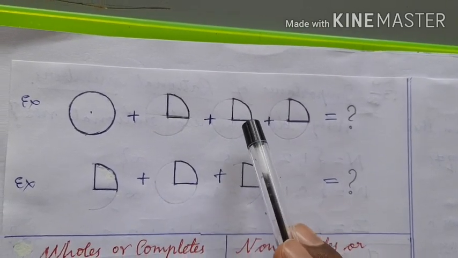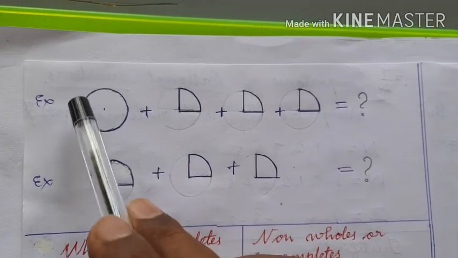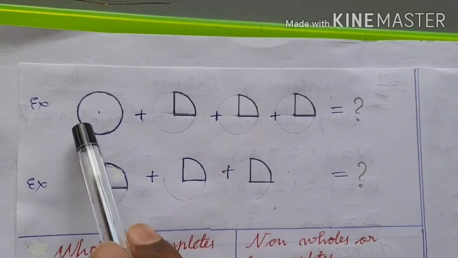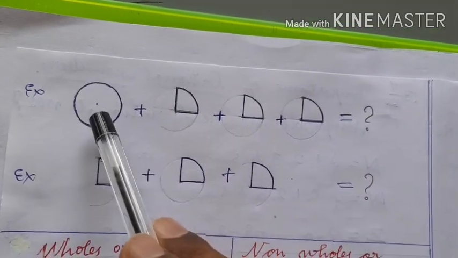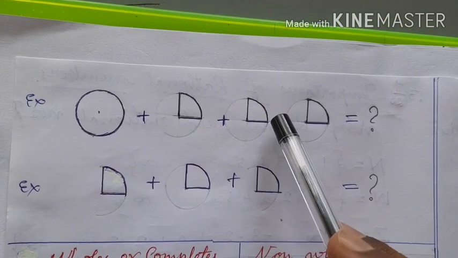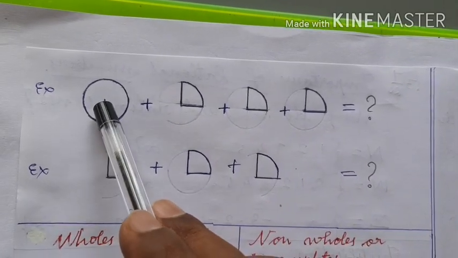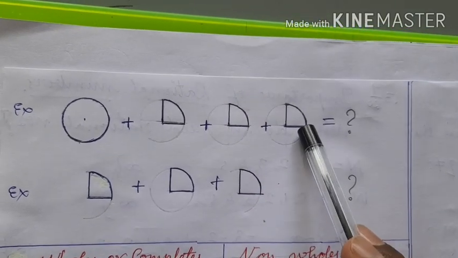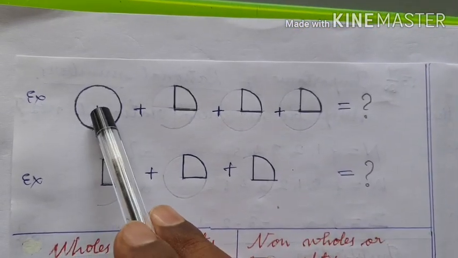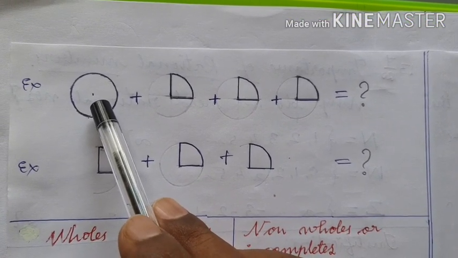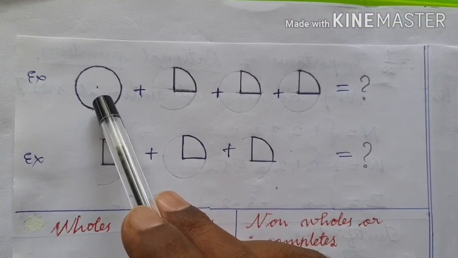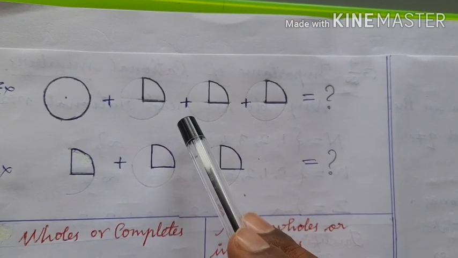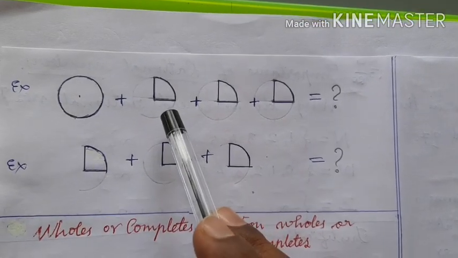What about this? Is it 1? It is not 1. This is one complete thing, but this is not one complete thing. This is the part of this complete thing. This is a complete thing and this is a part from this complete thing. That's why this is also incomplete, this is also incomplete, this is also incomplete, but this is a complete thing or whole thing. Therefore, children, you say that, Mummy, I have eaten more than 1 roti but less than 2 roti. Okay. And you count this as 1, but you will not count this as 1.